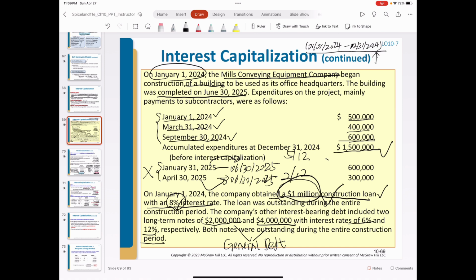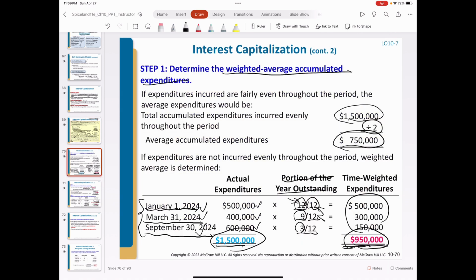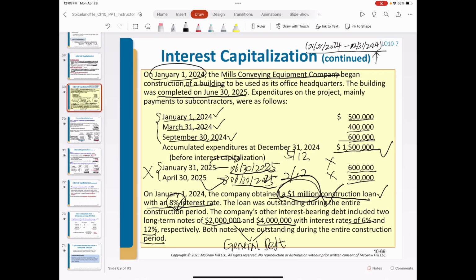You multiply each expenditure. Since the $1 million fund was used 950,000, there's only $50,000 available from the first debt. You may ask why I use June 30th, 2025 to count the portion of the time debt outstanding instead of December 31st, 2025.